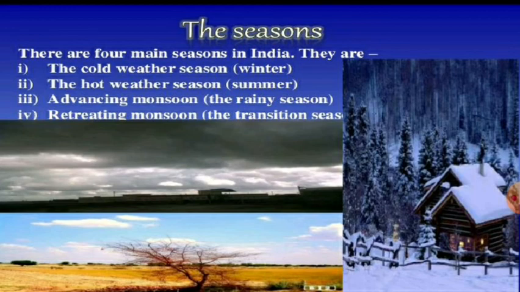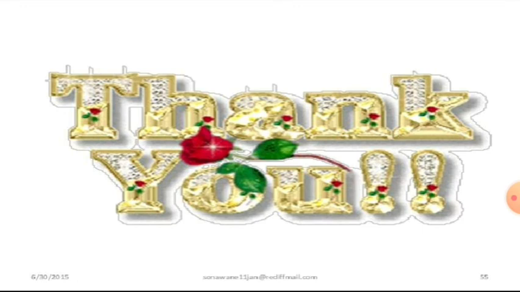Now after this, we'll study the 4 main seasons in India. The cold weather season, that is winter; the hot weather season, that is summer; advancing monsoon, the rainy season; and retreating monsoon, that is the transition season, meaning when the monsoon gets back. But these 4 seasons we'll study in the next part. I hope you understood and your doubts are most welcome.